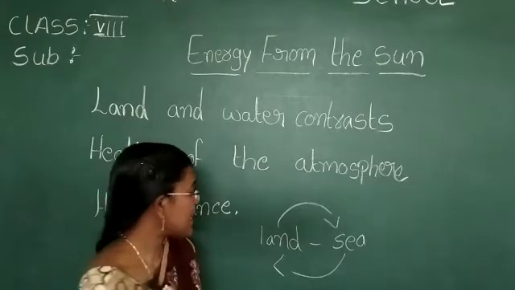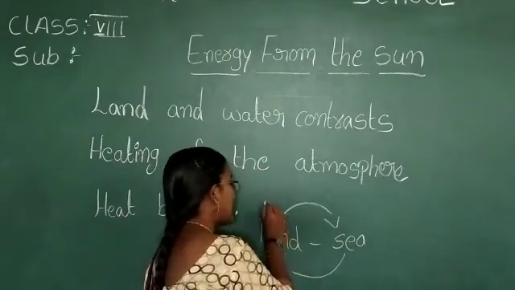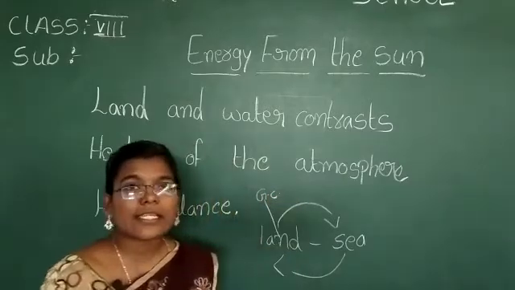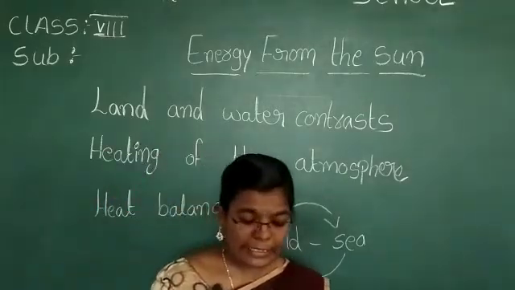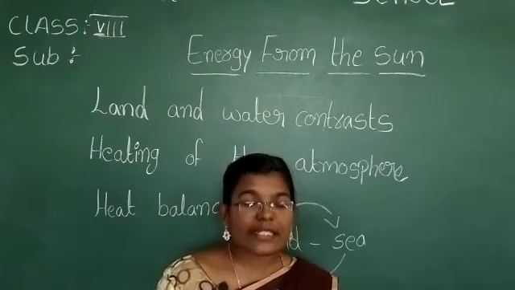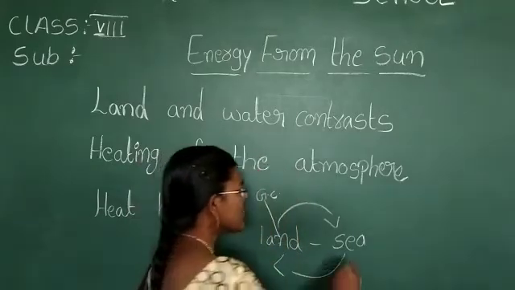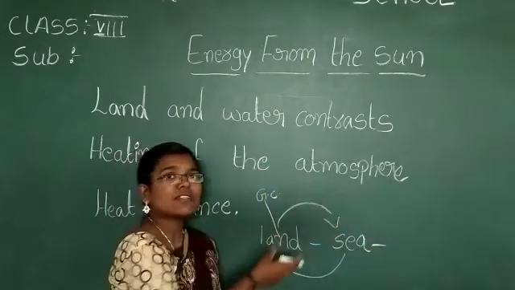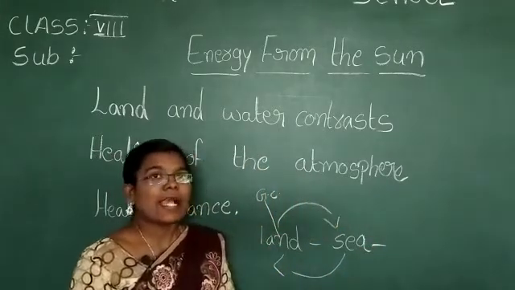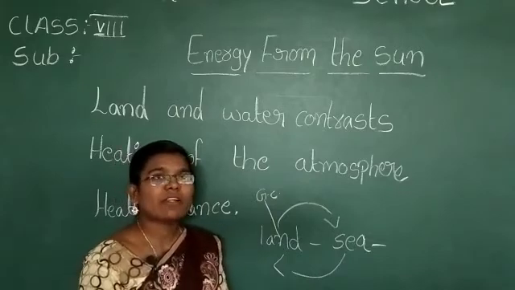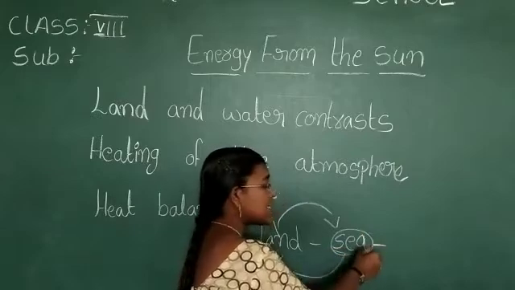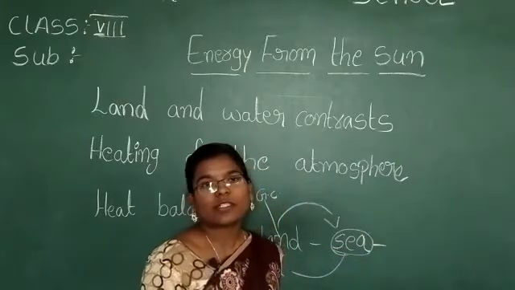Land is considered a good conductor of heat, whereas water bodies are very different. For example, if the land is very hot in the morning, in the evening it will cool down. Whereas the seas are very large water bodies.